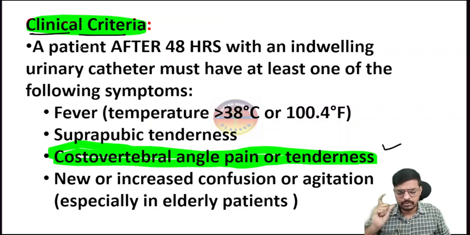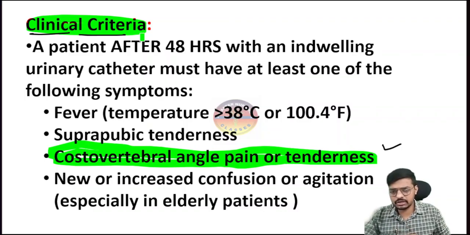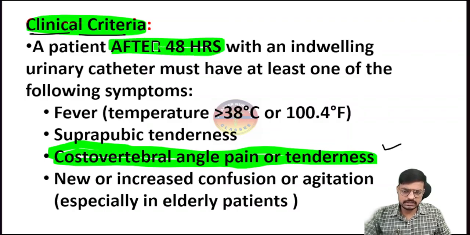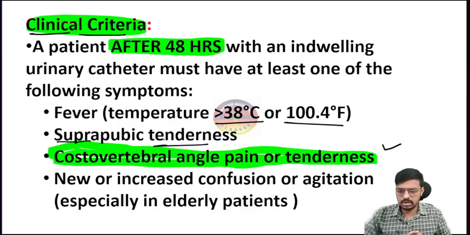What is the clinical criteria? The clinical criteria is that after insertion of the catheter, more than 48 hours should have passed. If it's happening within 48 hours, that is not associated with the catheter; that is associated with another thing. The urinary tract infection should happen after 48 hours of insertion of the catheter. And at least one of these following symptoms should be there: fever of more than 38 degrees Celsius or 100.4 degrees Fahrenheit, and suprapubic tenderness. What is suprapubic tenderness? It is very simple, bacho: the tenderness at the suprapubic region.